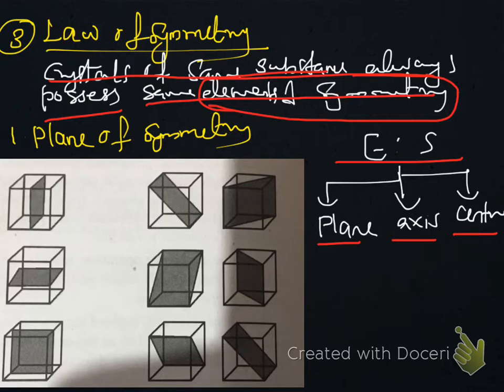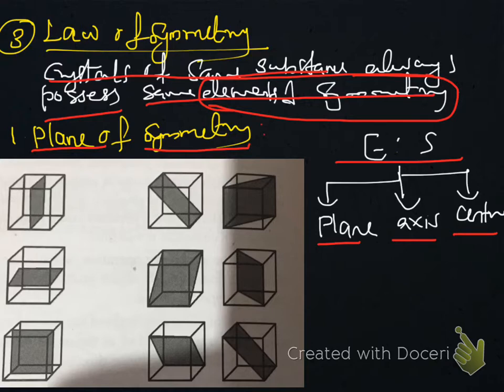At first, we start with the plane of symmetry. It is an imaginary plane passing through the center of the object, which can cut that object into 2 equal halves, such that one half is the mirror image of the other.